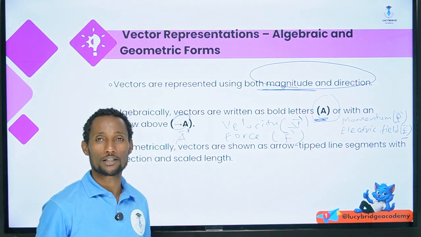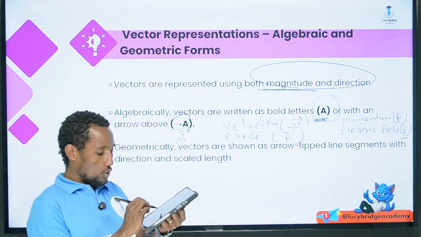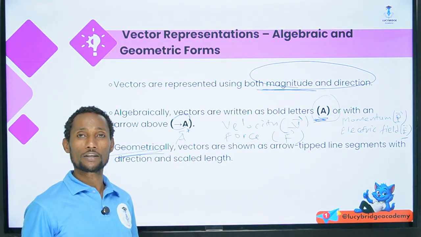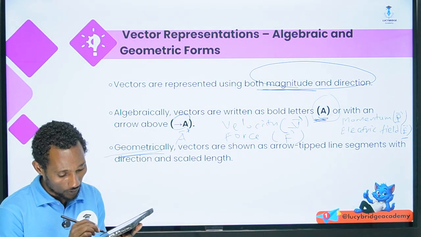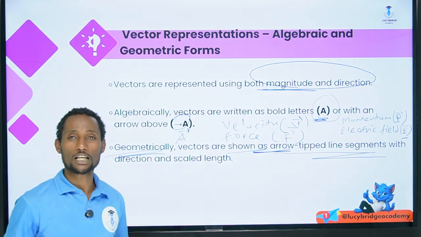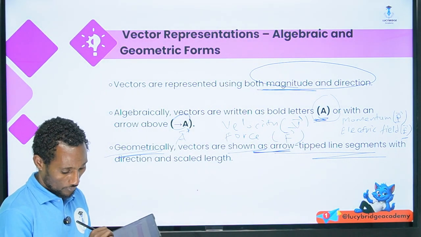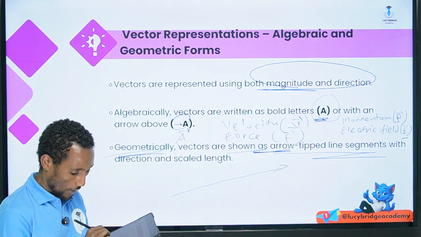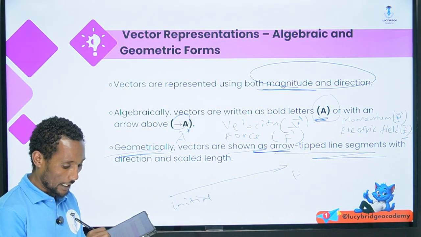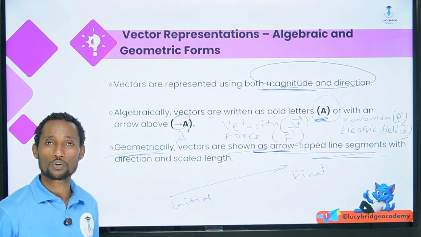An arrow on its overhead. Then after, the geometrical representation of the vector is represented by arrows, which are tipped on a line segment, having an initial and final position for the vector.